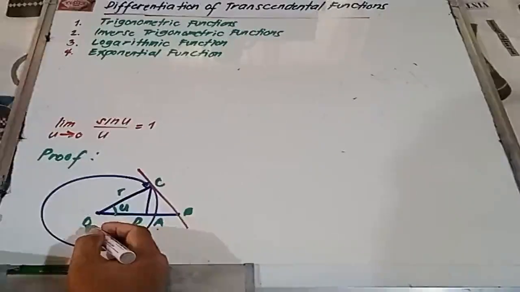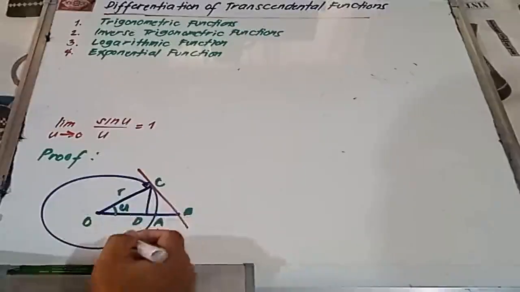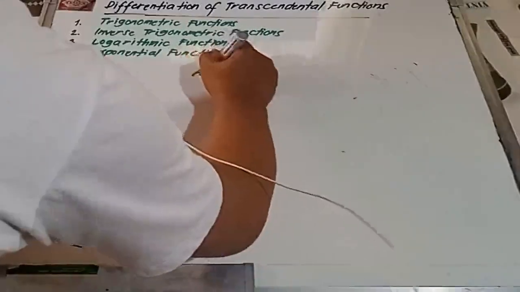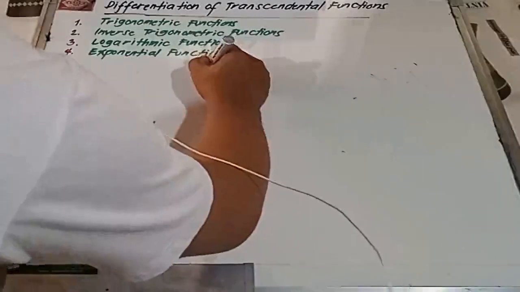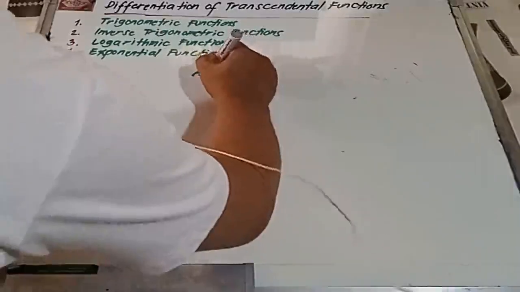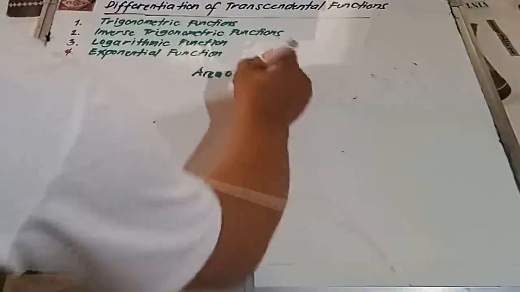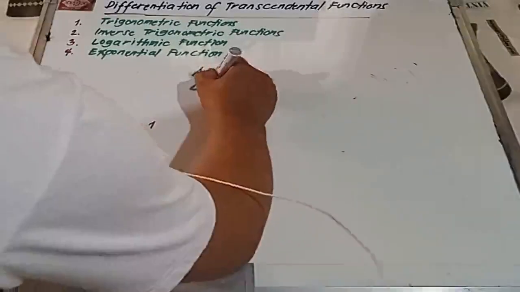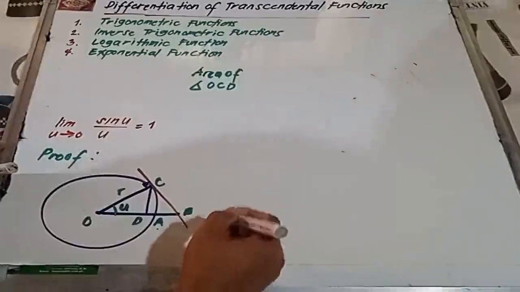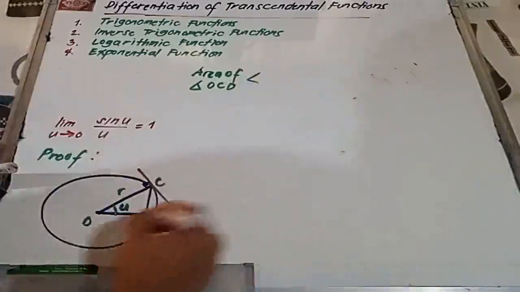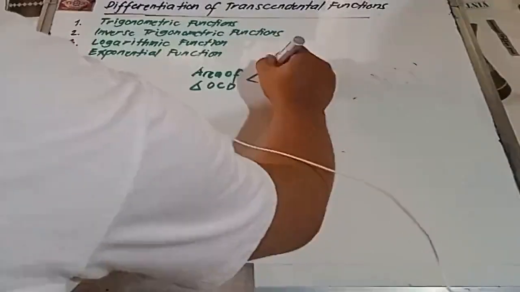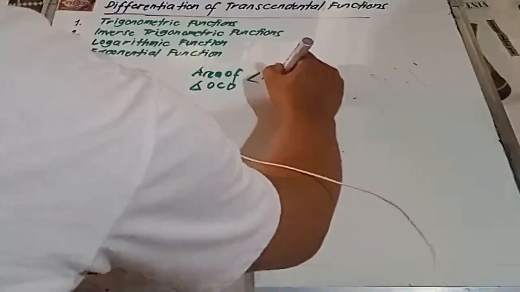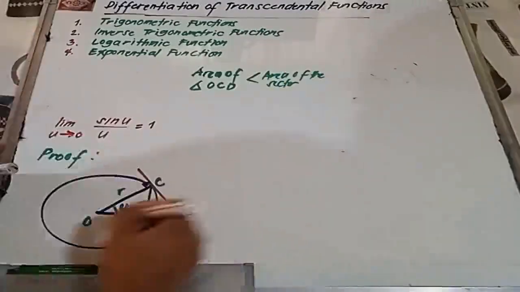The area of triangle OCD is less than yung area ng sector, the area of the sector OCA.